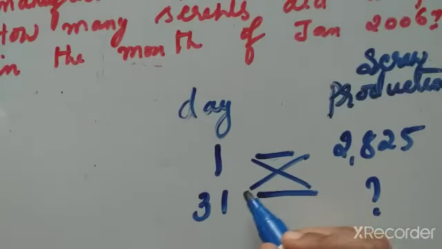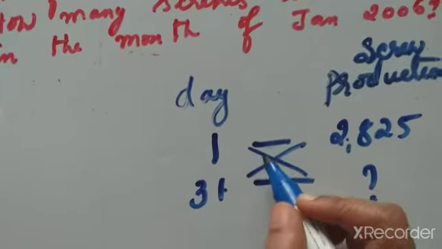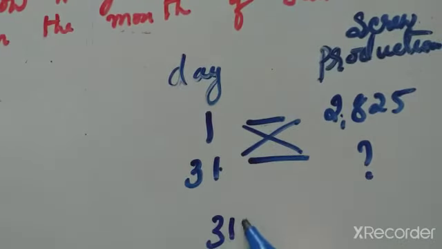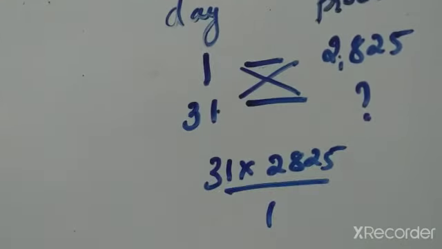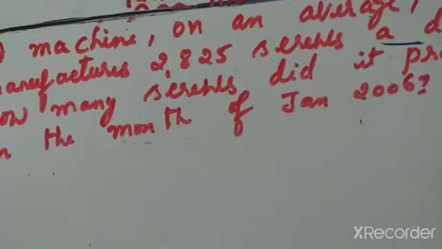Cross multiplication. 31 into 2,825 divided by 1, means no need to divide. If any other number is there, we have to divide. Otherwise, just multiply: 2,825 into 31 or 31 into 2,825. So by the cross multiplication method, we can understand whether it is a multiplication or division sum.